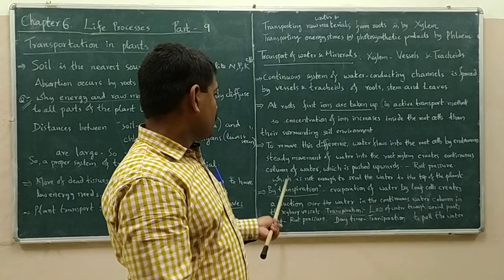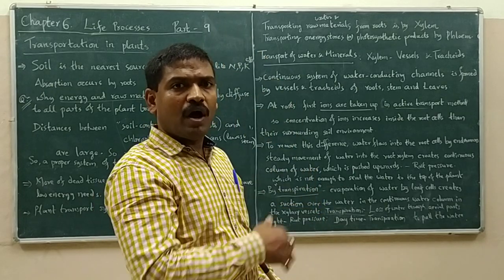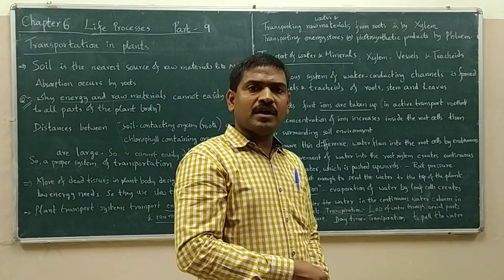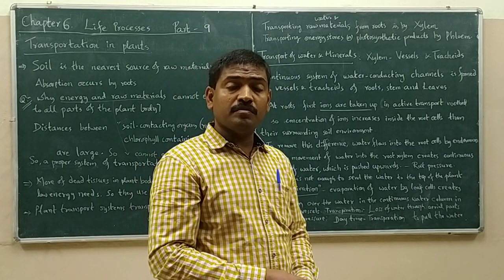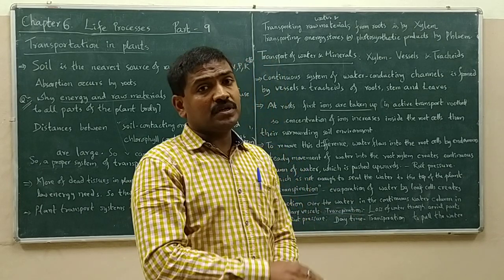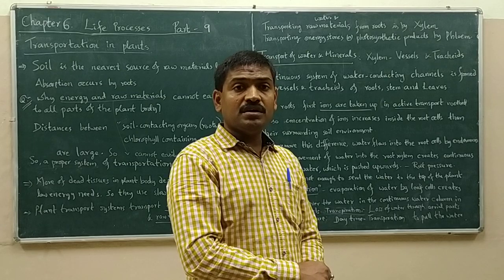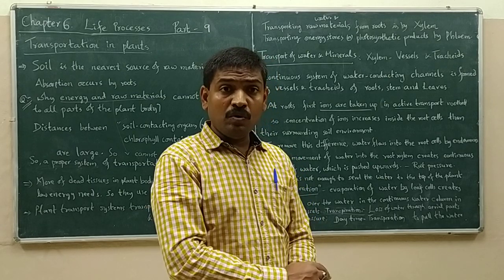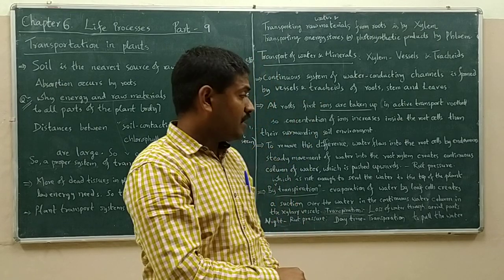Now, with this root pressure itself, will water move up completely to the top of the plant body? As a young plant, maybe it is possible, but as the plant keeps growing and becomes tall, root pressure alone is not sufficient to push the water completely to the top of the plant body.